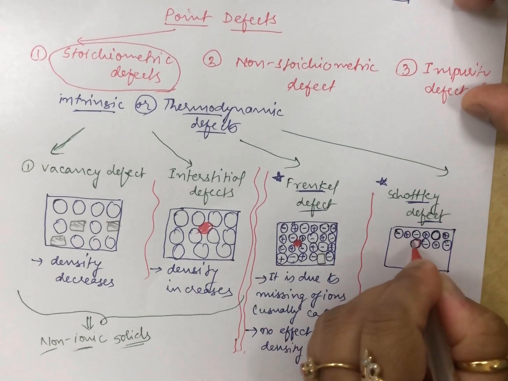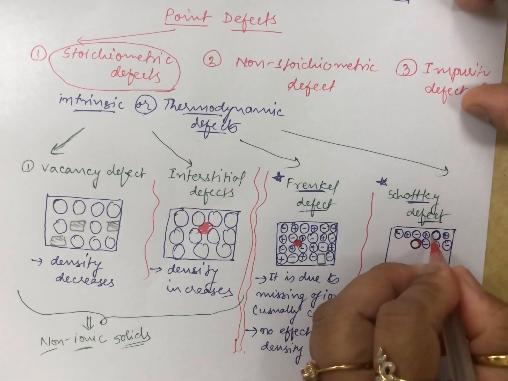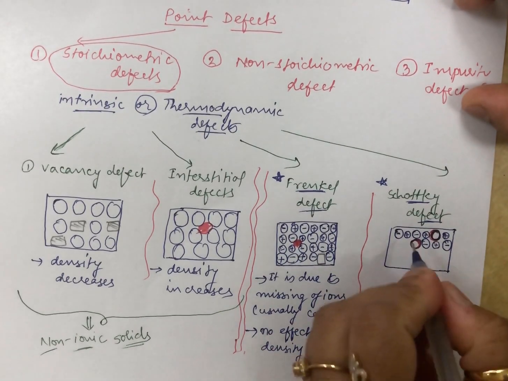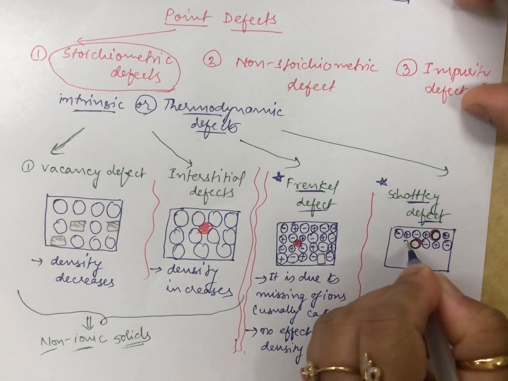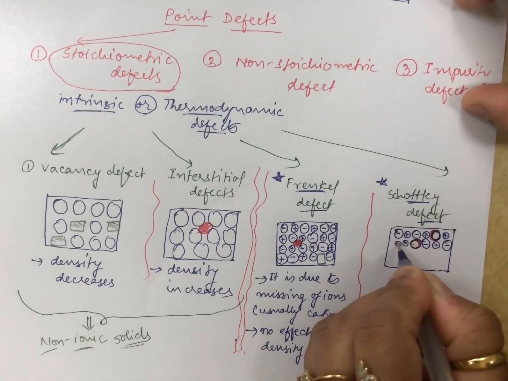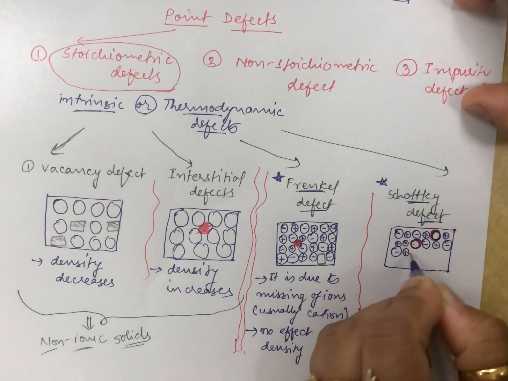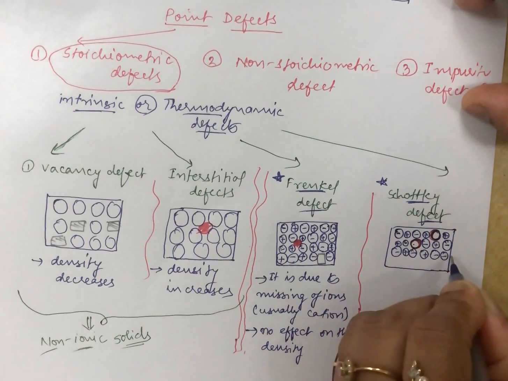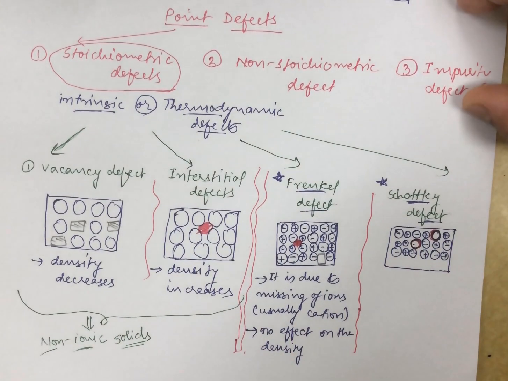This is the space for the cation and this is for the anion, so they are missing. Then you again have anion, cation, anion, cation, and this arrangement keeps on continuing.